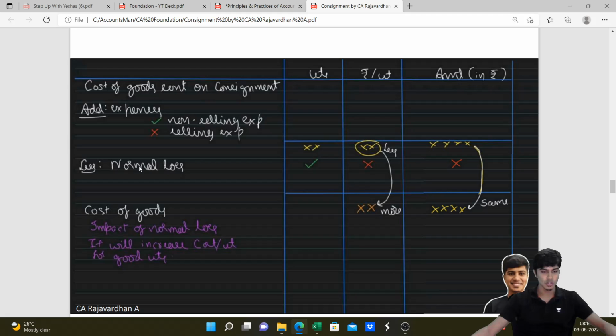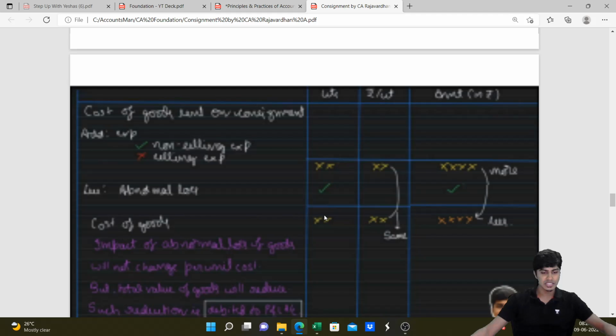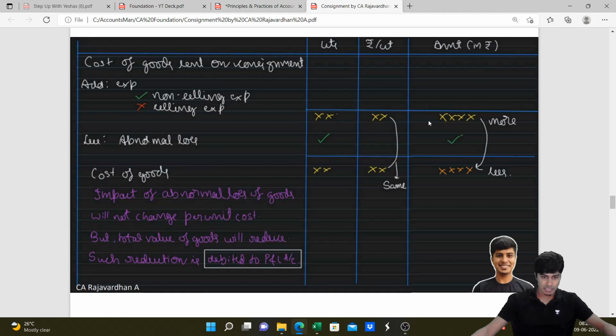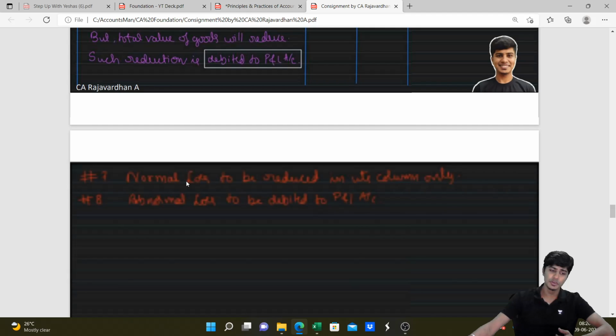See, if it is normal loss, we'll deduct it here in the units column, and this will become more. If it is abnormal, this will remain same. Total amount will remain same. Number of units will reduce. However, if it is abnormal loss, we will deduct it in the amount column also. This will also reduce, and then number of units will also reduce. Rate per unit will remain same. Yeah, if you do a problem on this, you will understand.